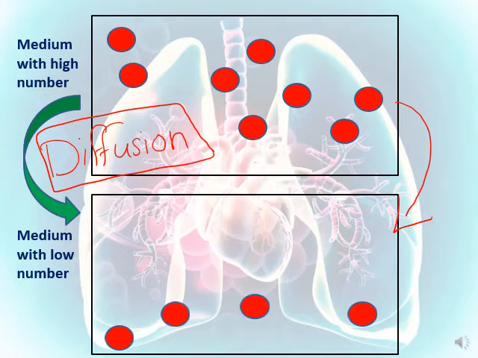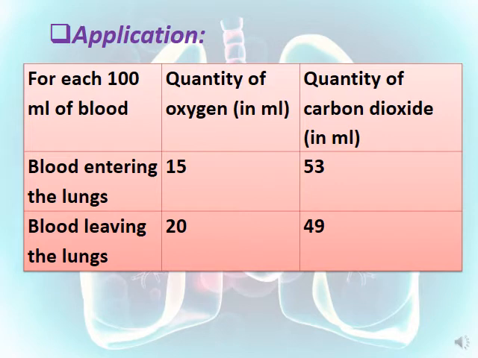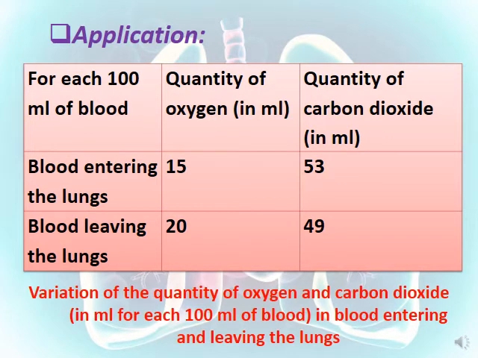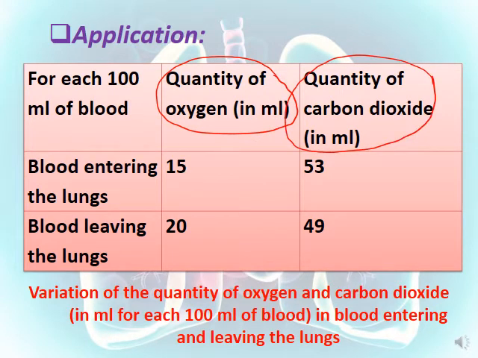To understand this well, let's look at this application. In this application, we have this table. This table is showing the variation of the quantity of oxygen and carbon dioxide in milliliters for each 100 milliliters of blood, the blood entering and the blood leaving. So this table is showing the quantity of oxygen in milliliters and the quantity of carbon dioxide in milliliters in the blood entering the lungs and the blood leaving the lungs.